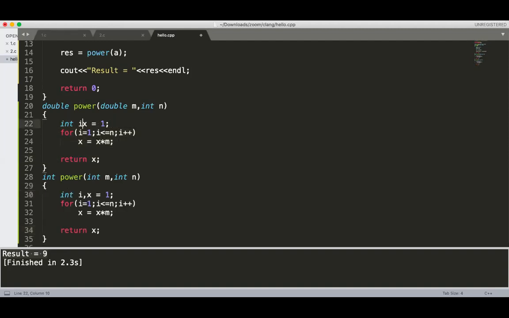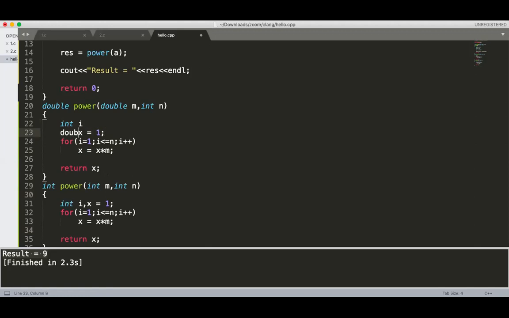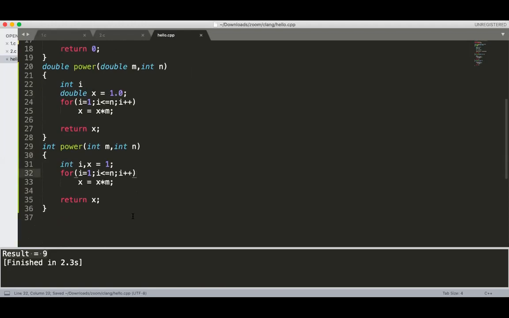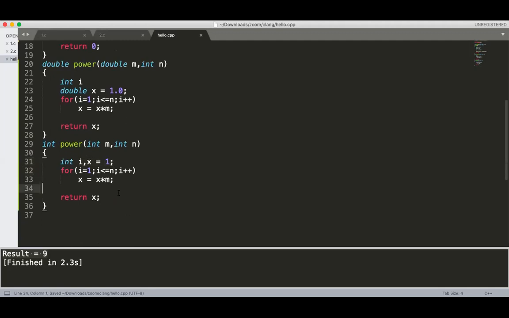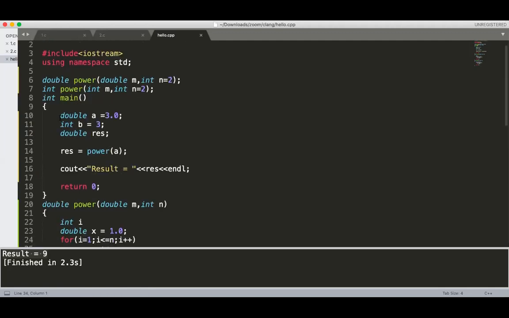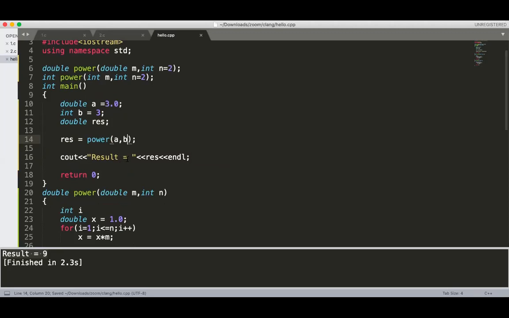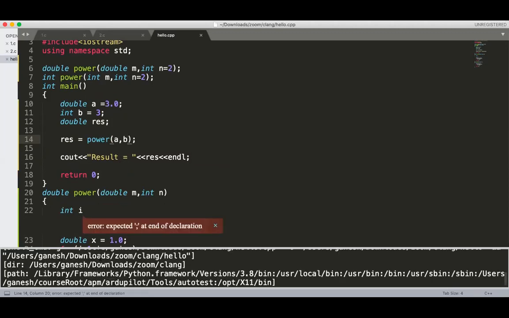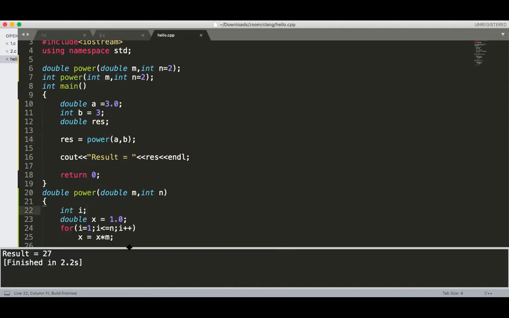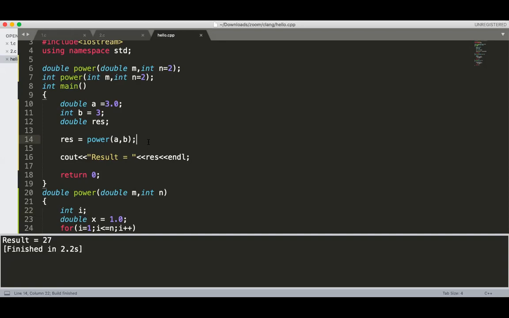Now the same program I am writing. So here one change is there. It should be double x equal to 1.0. For integer it is correct. Now the first function I have called here. If there is a double number, then it will be called here. So int a comma b. Which function gets called here? The double variable. You will get it accepted, and the output is 27.